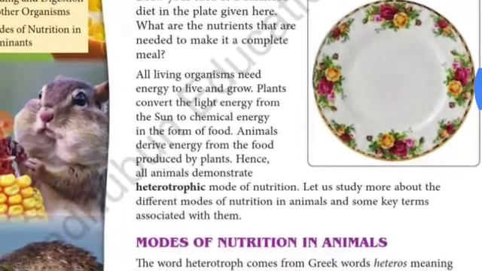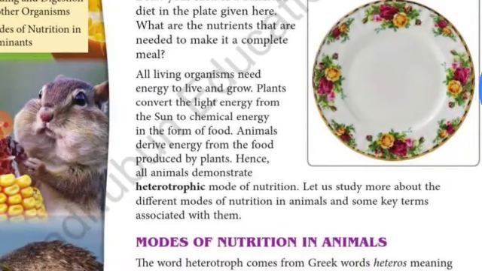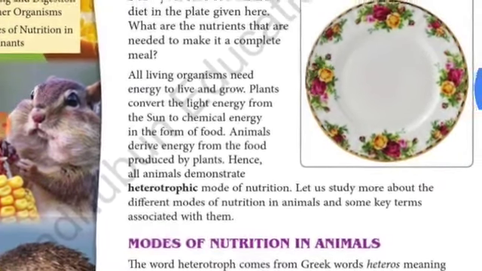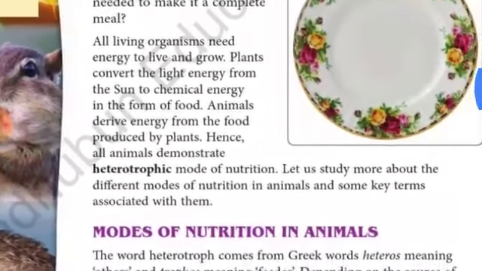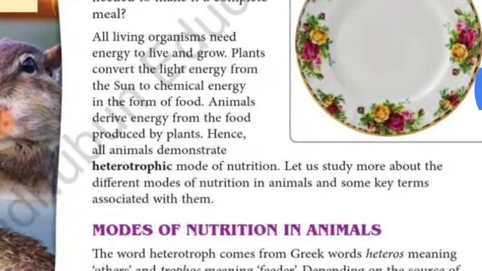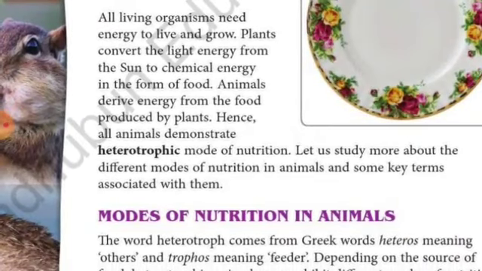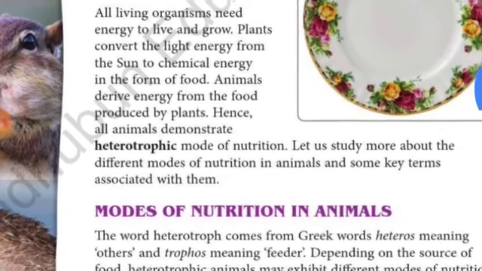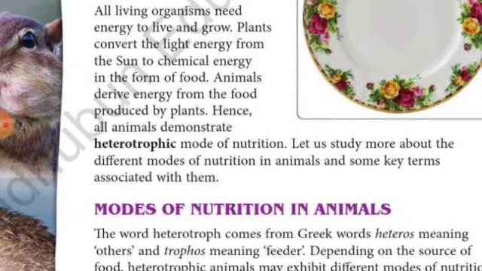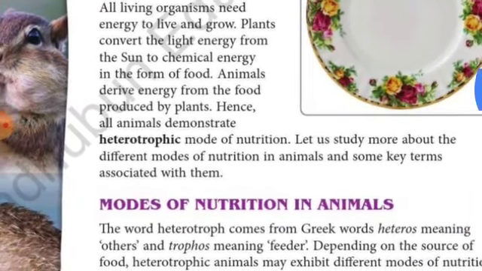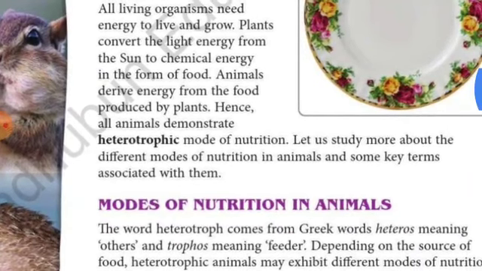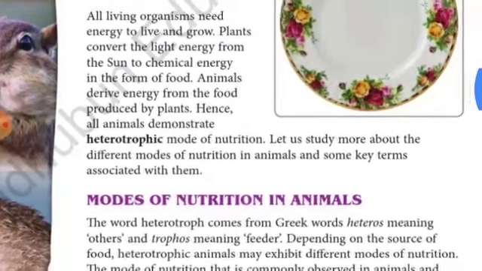All living organisms need energy to live and grow. Plants convert the light energy from the sun to chemical energy in the form of food. Animals derive energy from the food produced by plants. So plants are called producers, whereas animals are called consumers. Plants produce their food by themselves by the process called photosynthesis, but animals cannot make their food themselves. They depend on plants. So animals are called heterotrophs, or demonstrate heterotrophic mode of nutrition.